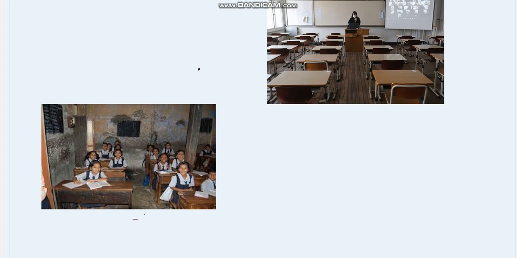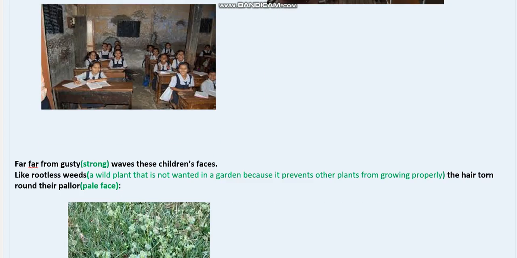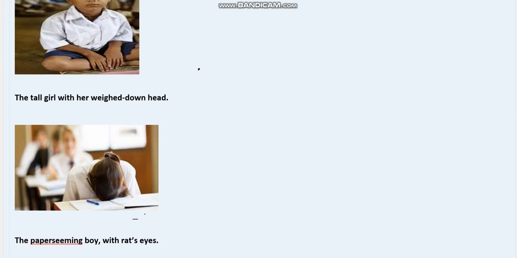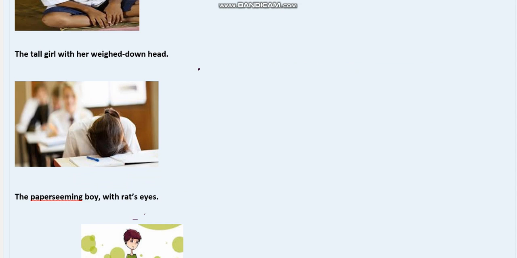Okay, where is our text? Okay, here it is. So we have read this. And a tall girl with her weighed down head. So basically what the poet is trying to do is make a picture of that classroom in our mind. He's trying to show us the characteristics of different students so that we can imagine how that classroom looks.